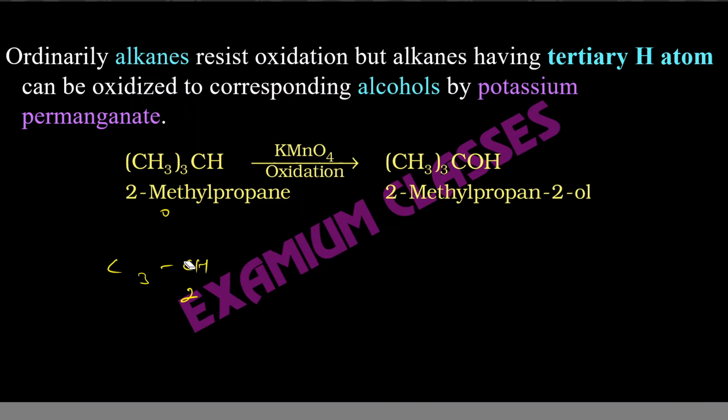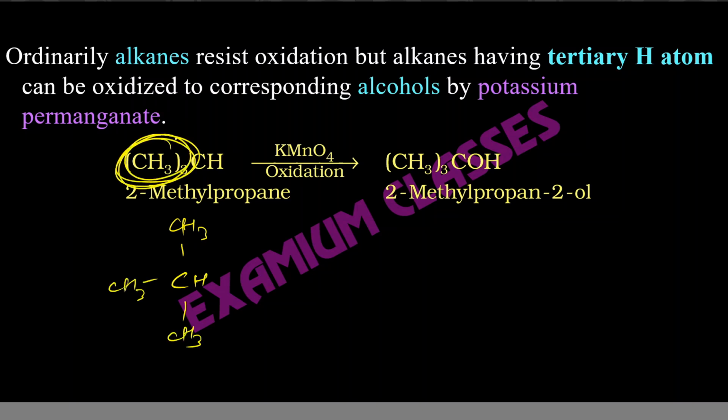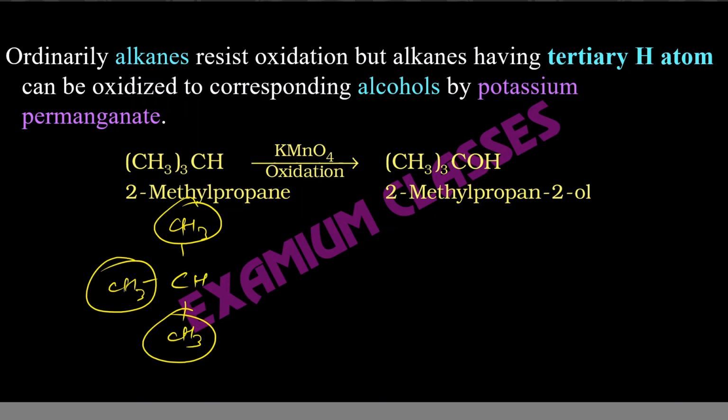But if we have a 3 degree carbon, with 3 methyl groups attached to 1 carbon, in this case if we use KMnO4, remember KMnO4, K2Cr2O7, CrO3, all these are oxidizing agents.